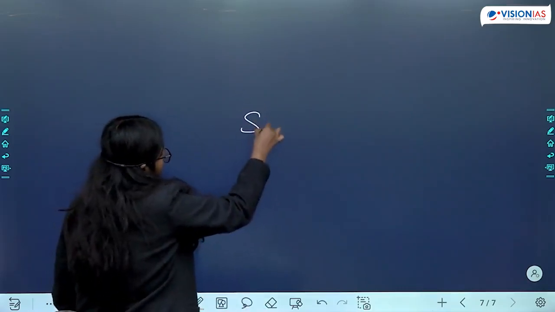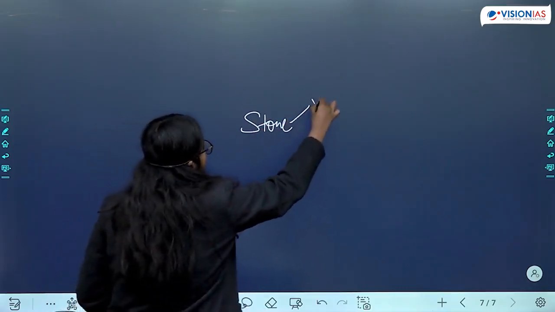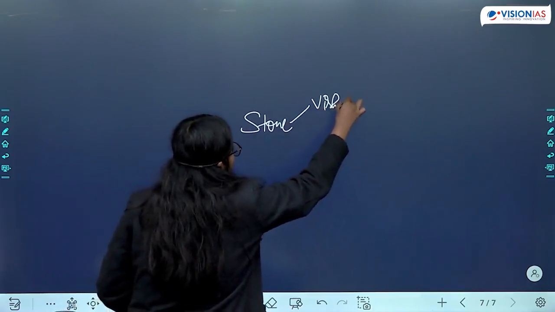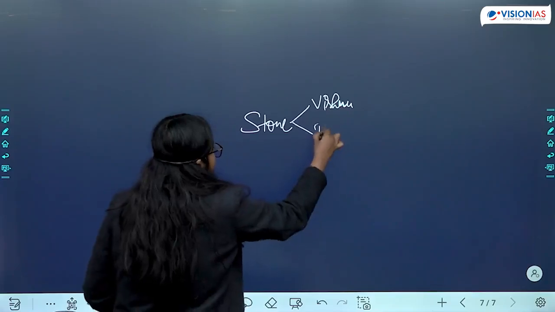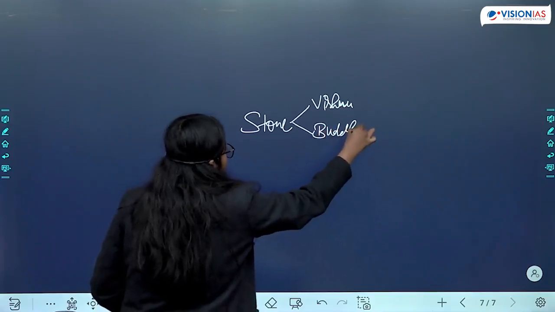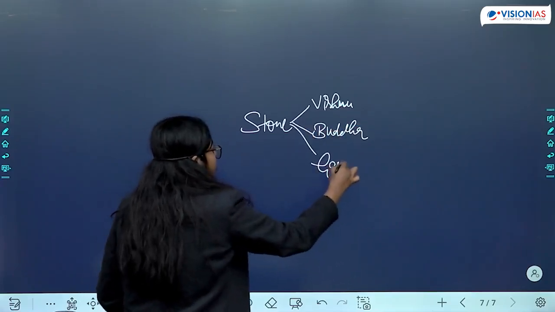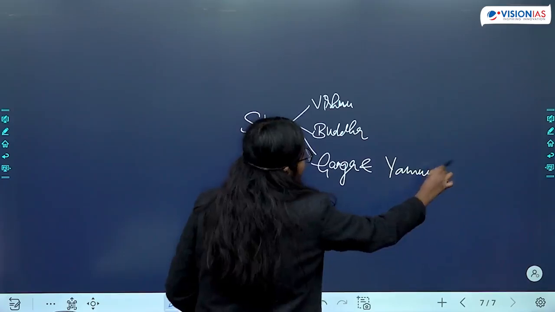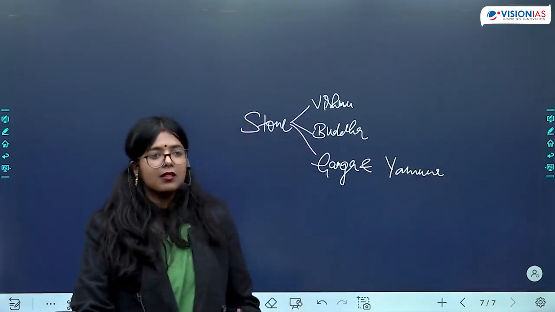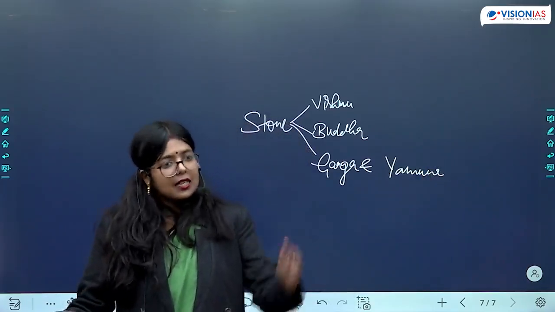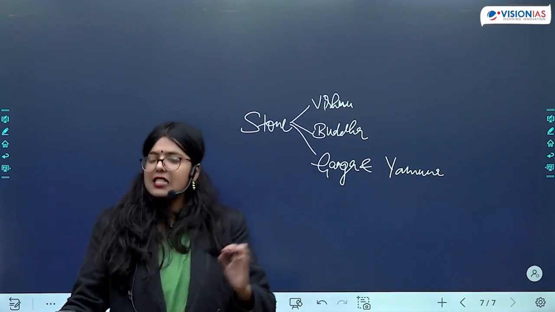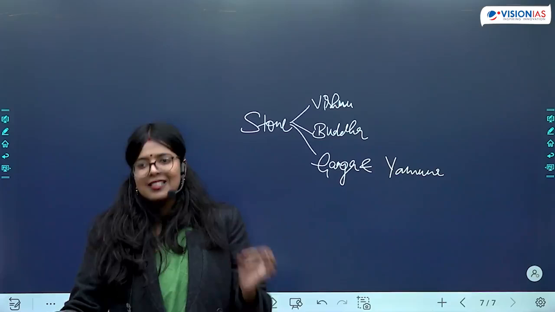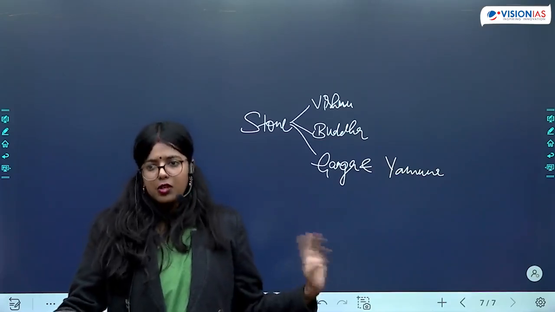So when we talk about the category of stone, you find images of Vishnu, you find images of Buddha, you find images of Ganga and Yamuna. So deification of rivers, that is also something that is visible during this time. So we find a variety of sculptures being sculpted of stone.